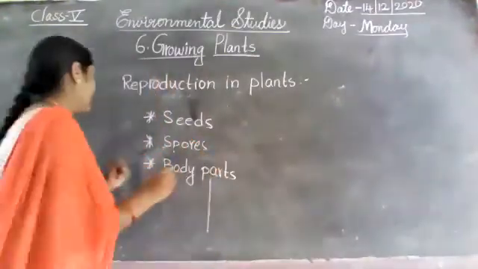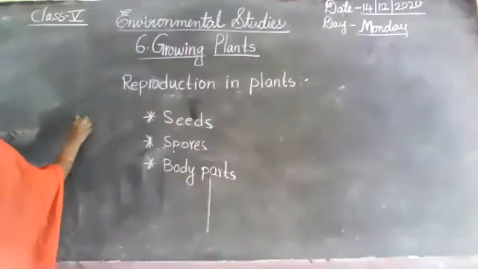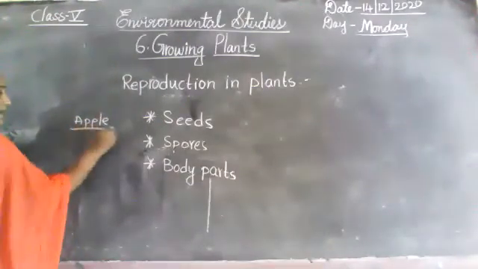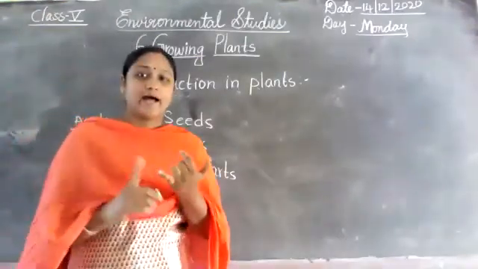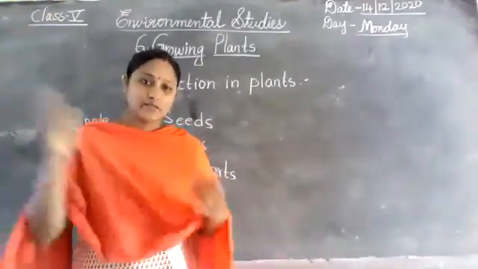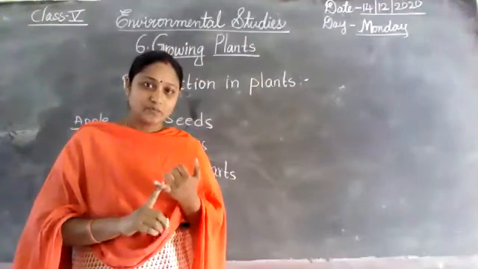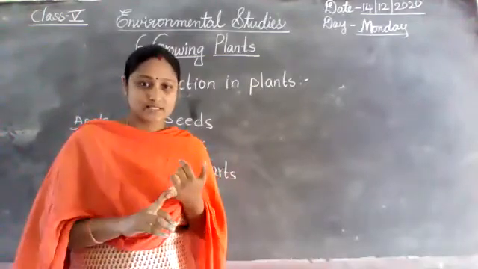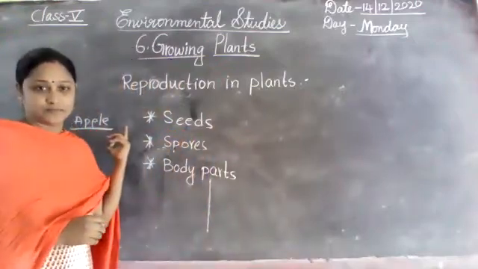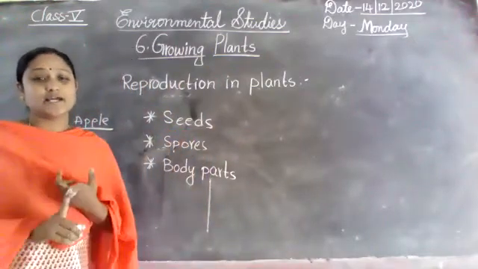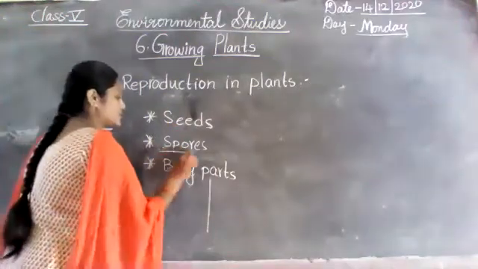For example, you take an apple. Apple has a few seeds. And watermelon has more seeds. Yeah, very good. Apple only has a few seeds. So next I explained about spores.